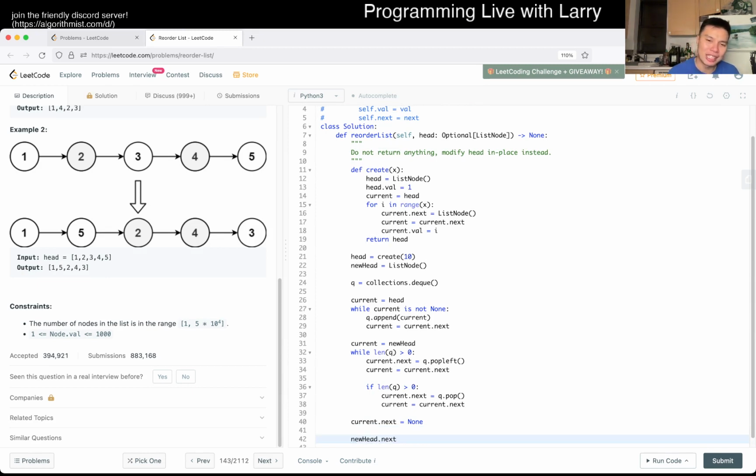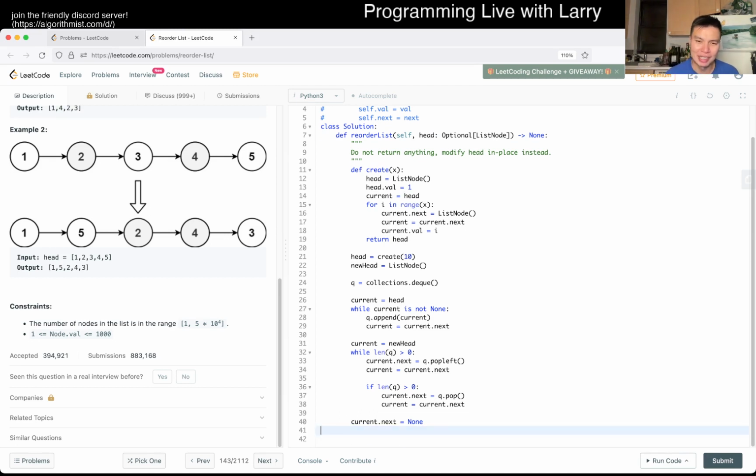So okay, they make it so that you don't, because we have to modify head directly, right? Okay, I guess that makes sense. Okay, now I see it.